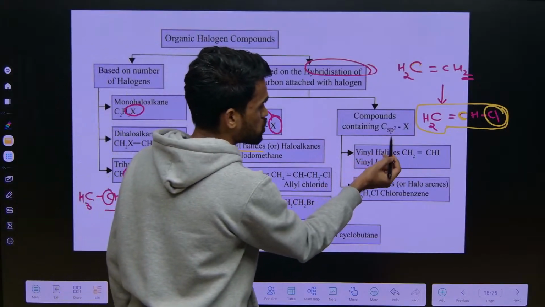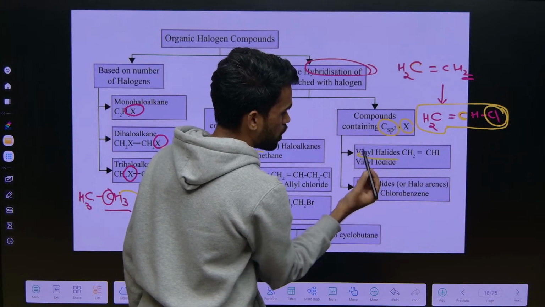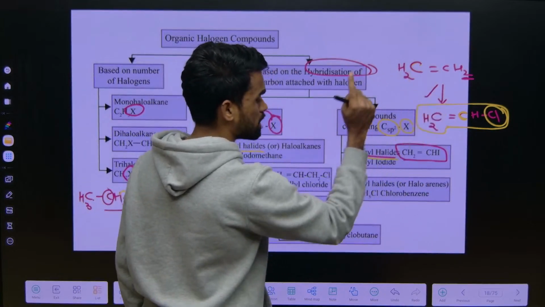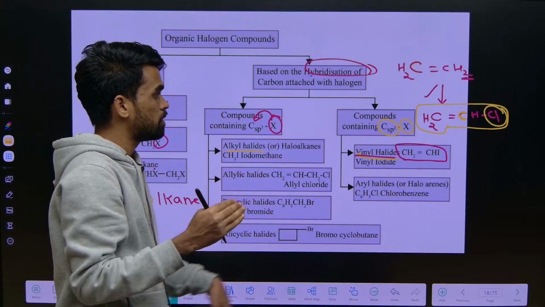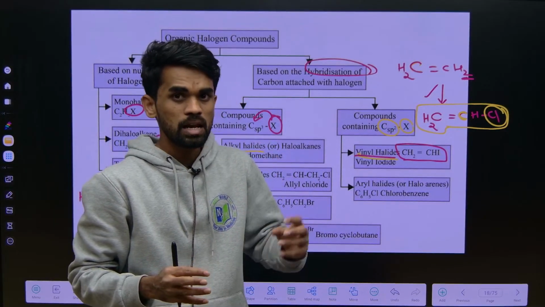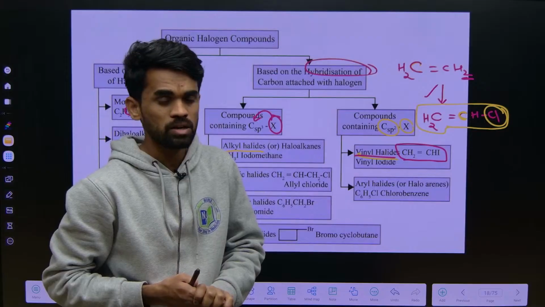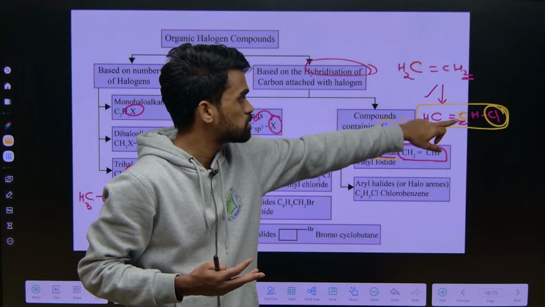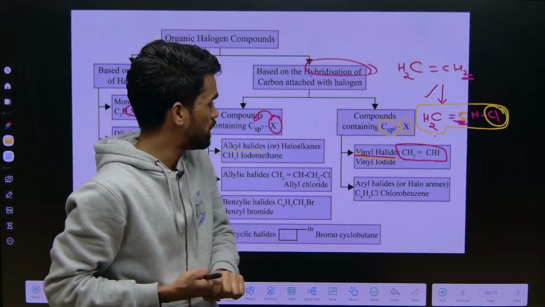Like that, when a halogen atom is attached to an sp2 hybridized carbon, one is vinyl halide. This is a vinyl iodide example, this is a vinyl chloride example. This classification is very important. If you are able to identify what we mean by vinyl and allyl, then only you can do many questions. There are direct questions also, like which of the following is an allyl chloride, they will ask. How easy it is? If a halide is attached to the sp2 hybridized carbon, that is the alkene carbon, you can say it is a vinyl halide.